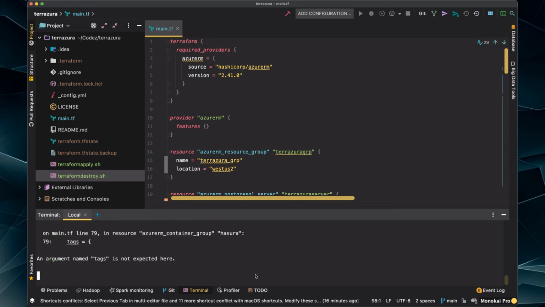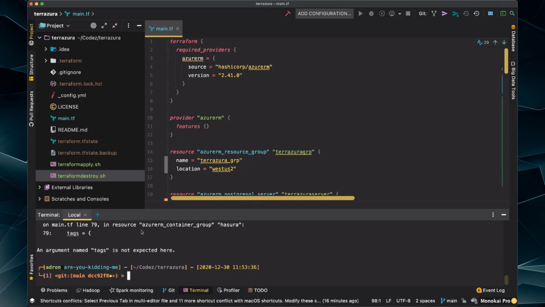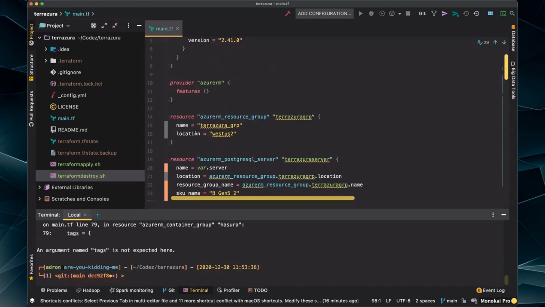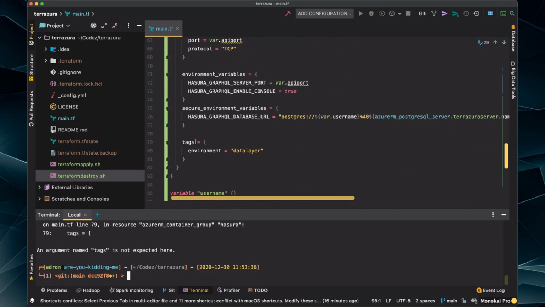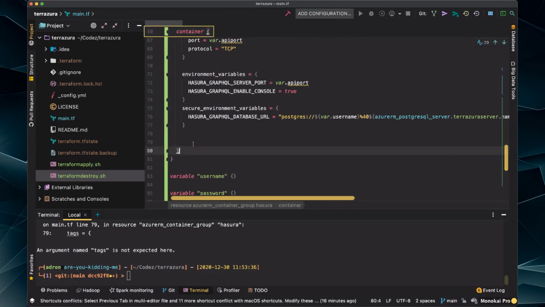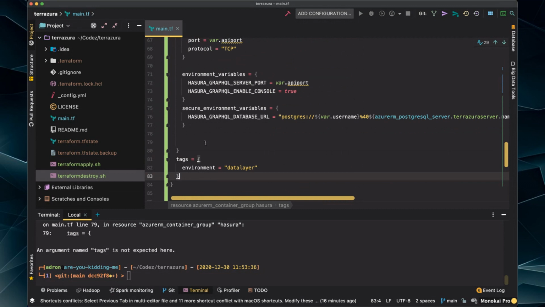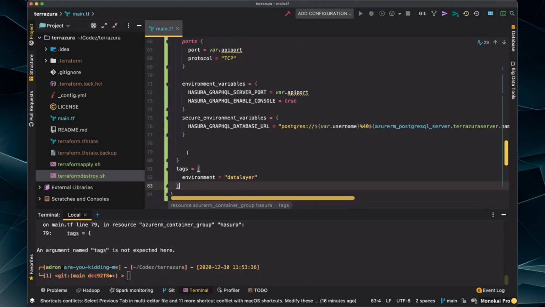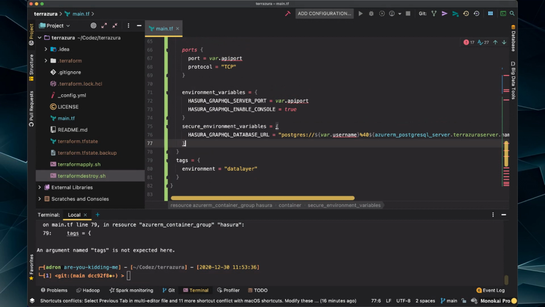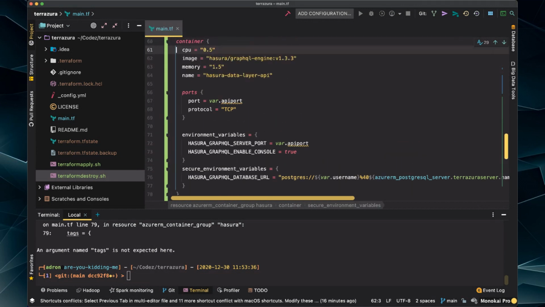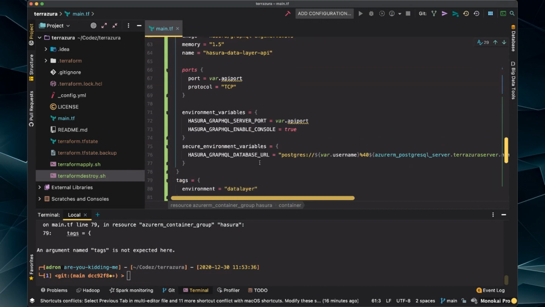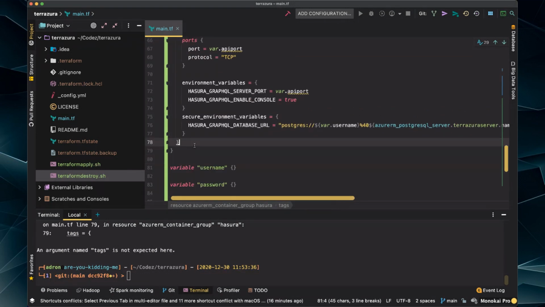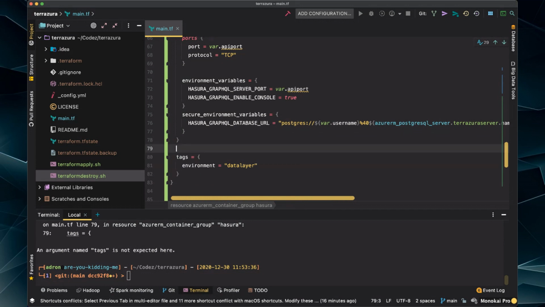So let's apply. Oops, tags. It doesn't like tags. Did I put it, oh, I didn't put it out far enough. I need to put it there. Does that seem right to you? Because this one goes to the container. Okay, that's correct. So it's tags, the environment, then should be all done.